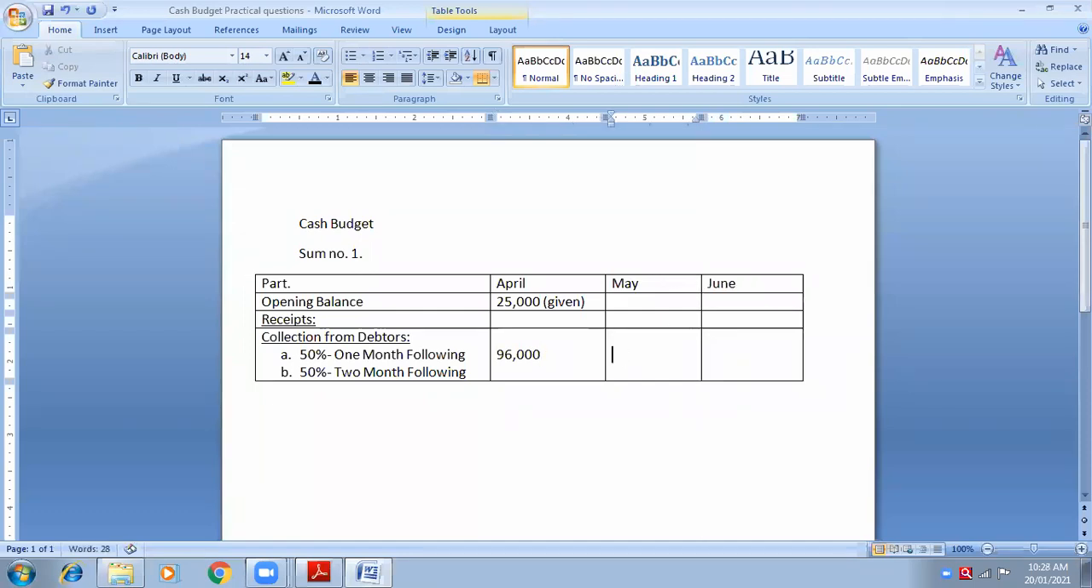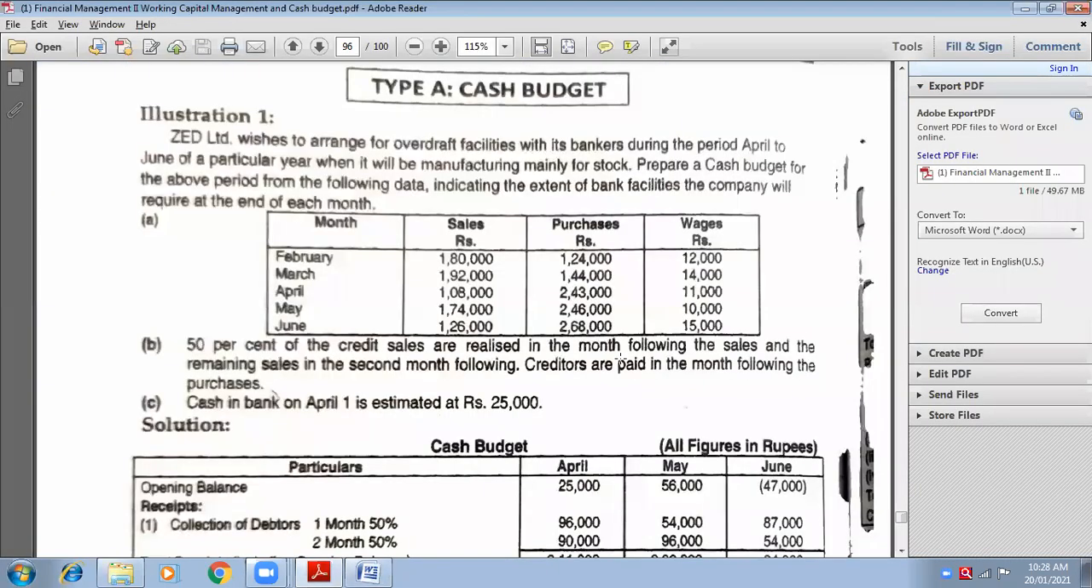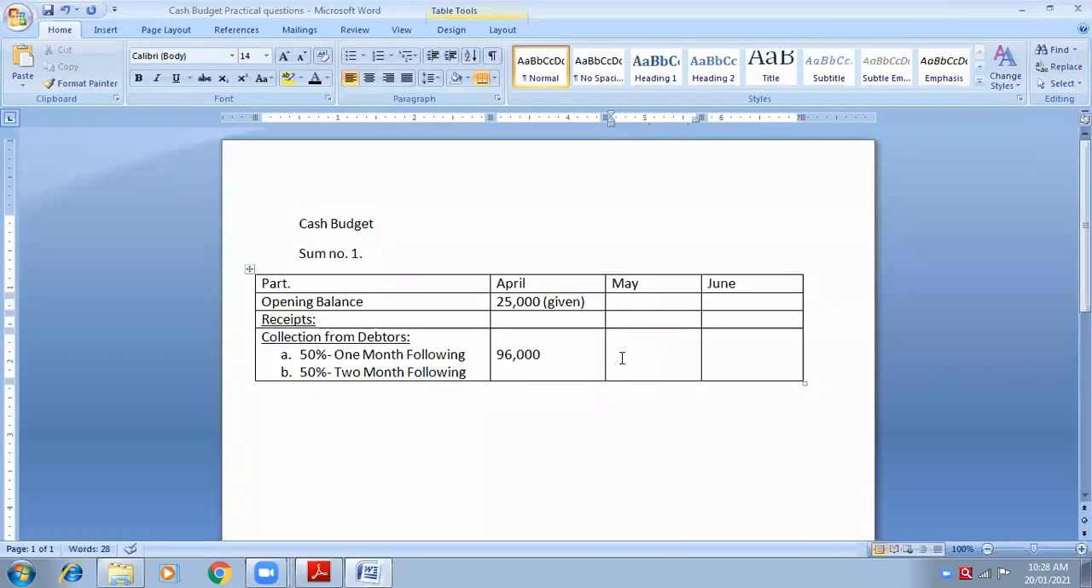Now come to May. May is 1 month following of which month? April. Now you have to think about April, because if I take April sales and then I take 1 month following, it will be May. So I have to go accordingly. March, April, May. So for March, it will be April. For April, it will be May. And for May, it will be June. So now I have to think for April. Now tell me, April is 1,08,000 into 50 percentage. 54,000. Very good.